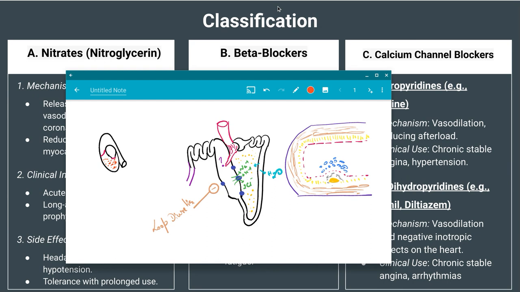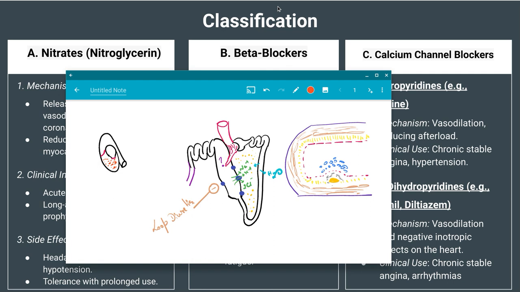At the end of diastole or at the end of systole? What do you think?